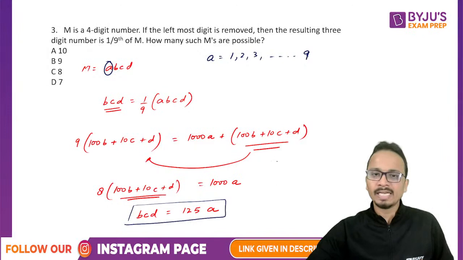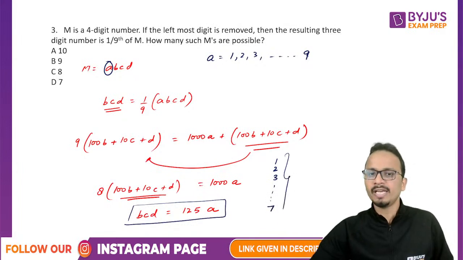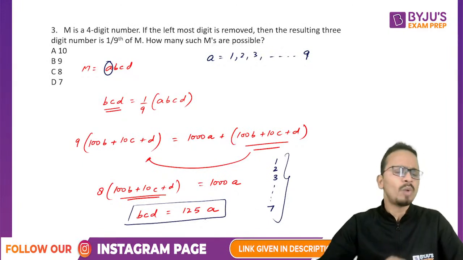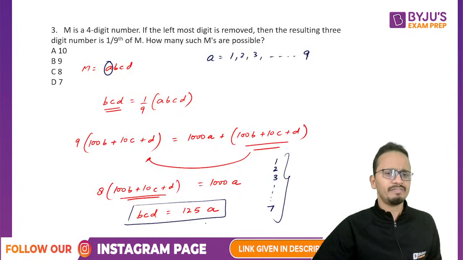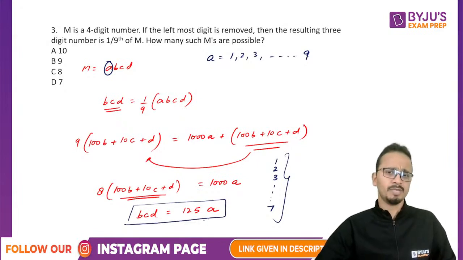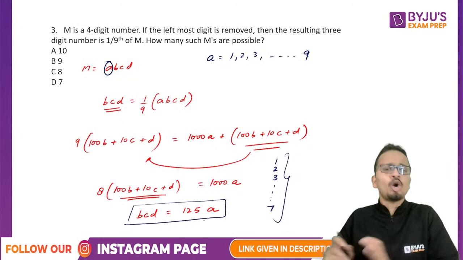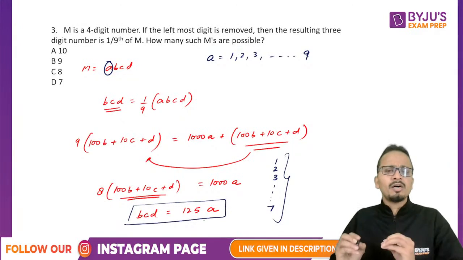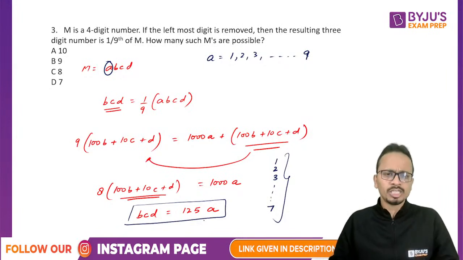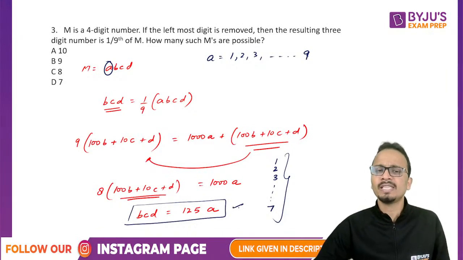So I can take the value of A as 1, 2, 3 and so on up to 7, because 7 multiplied by 125 is 875. For these values of A, the resulting number will be a 3-digit number. But when A is 8 or 9, then 8 multiplied by 125 or 9 multiplied by 125 will be a 4-digit number, and that will not satisfy this given equation.